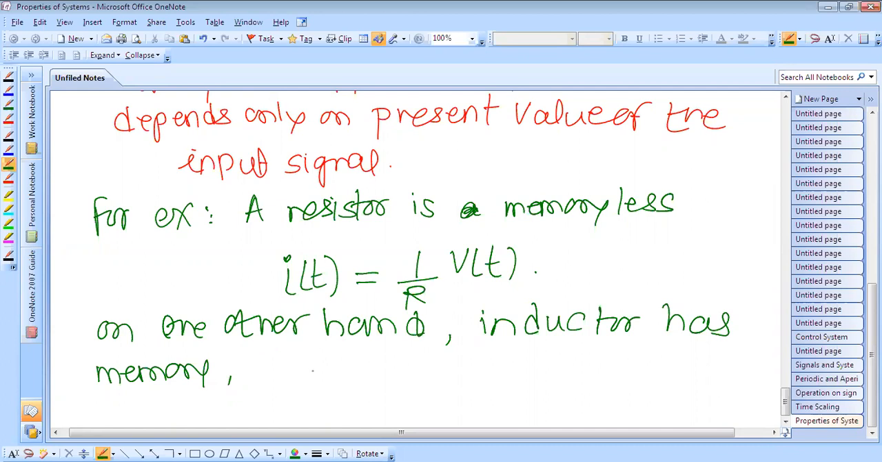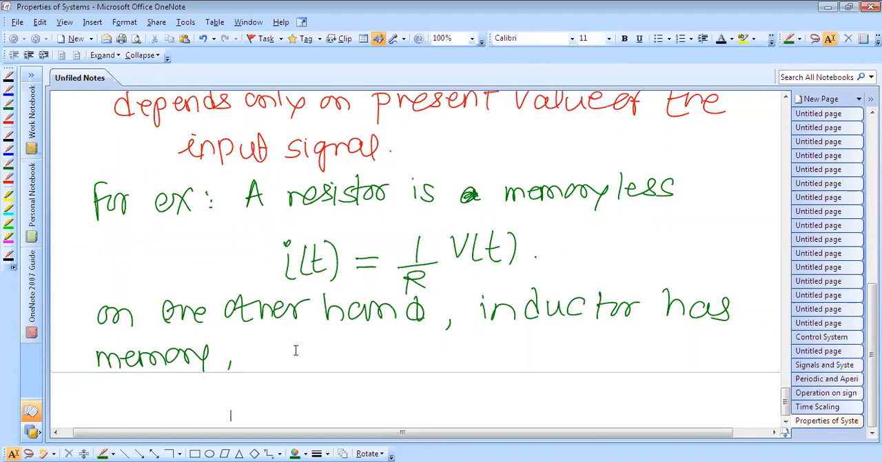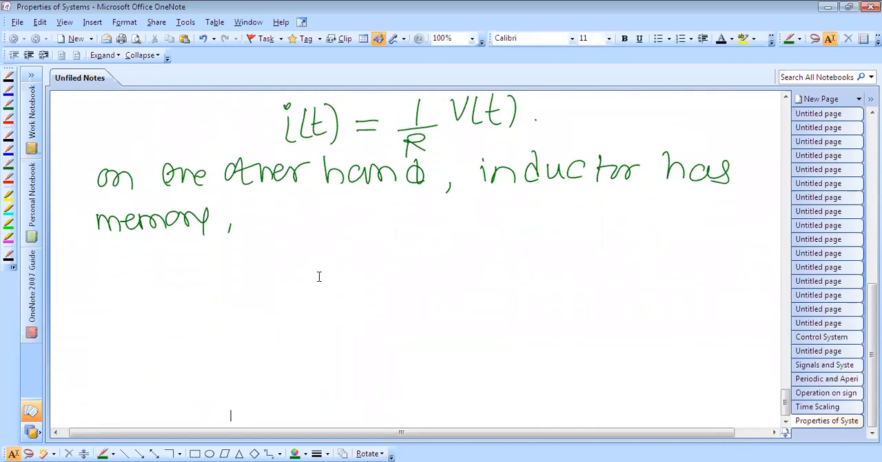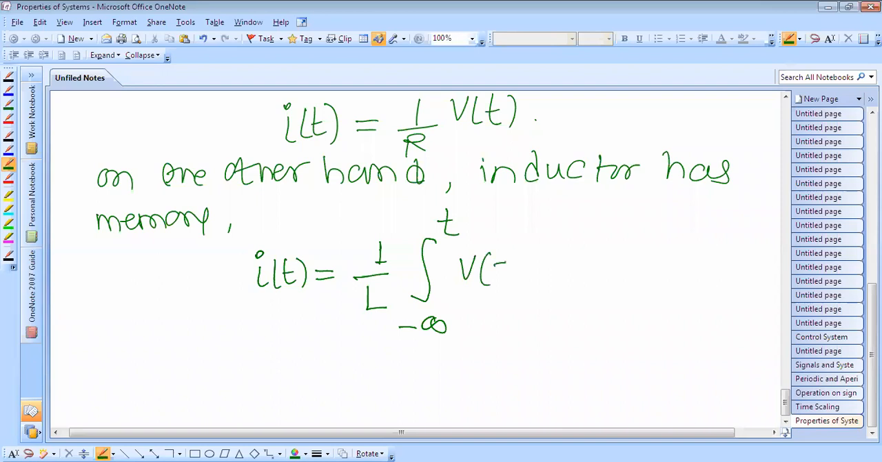On the other hand, the inductor has memory since the current i(t) flowing through it is related to the applied voltage v(t), and we can write the current flowing through this inductor as i(t) = 1/L times the integration from minus infinity to the given time t of v(tau) d tau. So this is the current flowing through the inductor, and L is the inductance of the inductor.